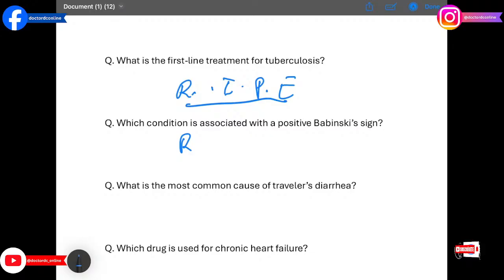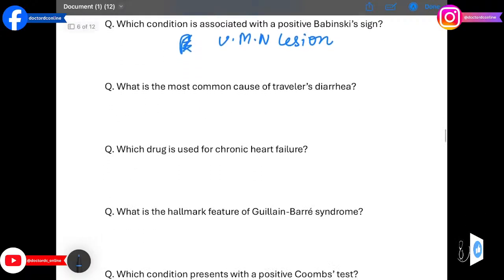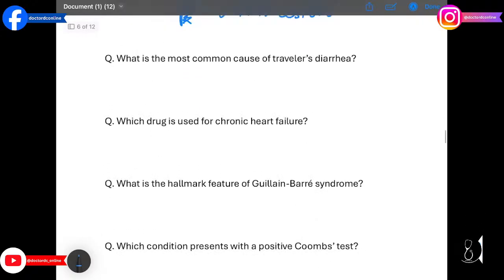Which condition is associated with a positive Babinski sign? Upper motor neuron lesion. Extensor plantar response indicates corticospinal tract damage. What is the most common cause of traveler's diarrhea? Enterotoxigenic E. coli. This bacterium produces toxins that cause watery diarrhea in travelers.